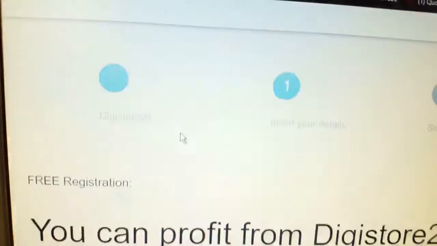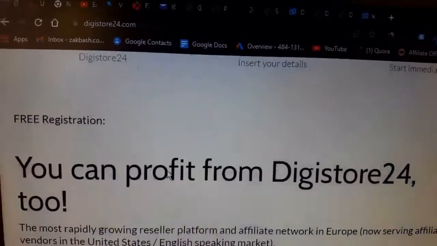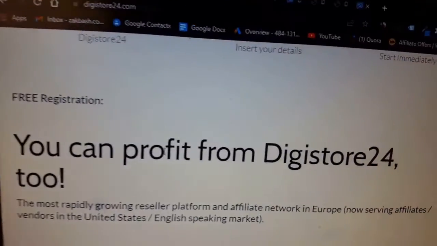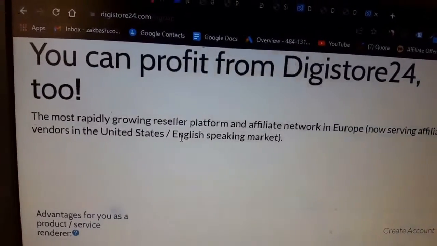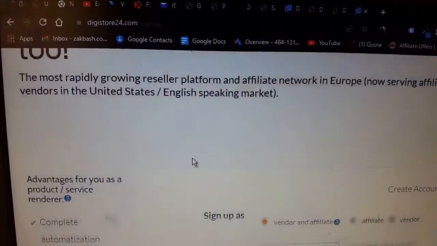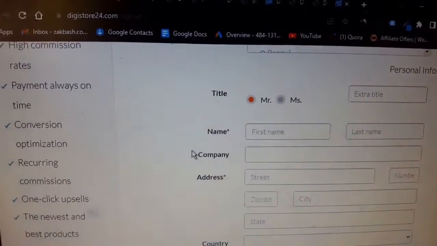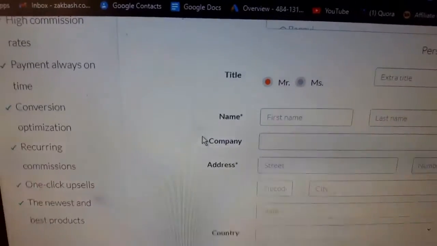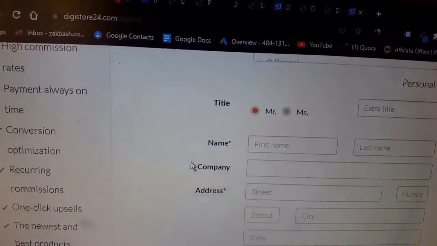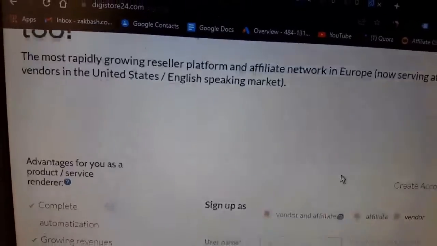Now here we are on Digistore24, and this is where we're going to grab our long link, which we'll shorten with Smonar and make some serious money. In this case, we are earning passive income in two different dimensions. Digistore24 is an affiliate network where you can grab a whole lot of digital products and promote them, making money through affiliate commissions. I'm not going to talk about Digistore here, because I've already done that in previous videos. All you're going to do is create an account, and it's free.